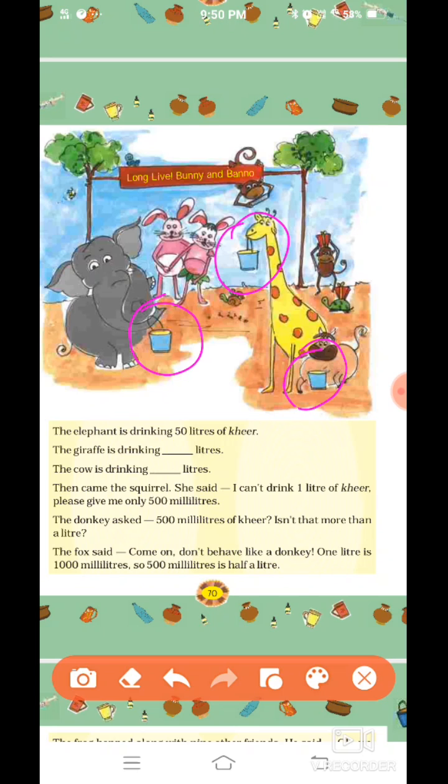The donkey asked, 500 milliliter of kheer, isn't that more than a liter? The fox said, come on, don't behave like a donkey. 1 liter equals 1000 milliliter. We all know that. So 500 milliliter is half a liter. So half a liter will be how much? 500 milliliter. Yes.